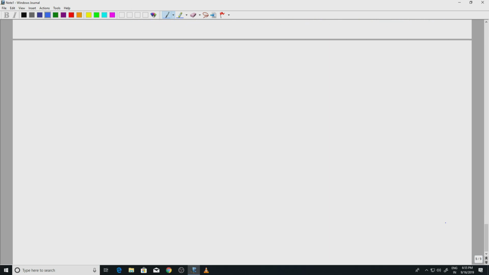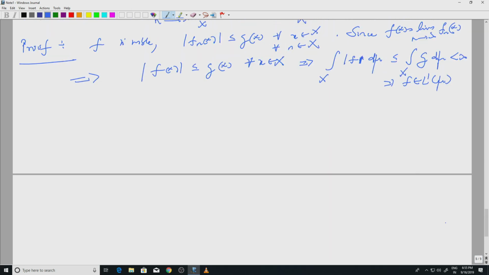So, now what we do is we consider these functions. So, look at 2g, remember g is my dominating function, minus the modulus of f_n minus f. So, for each n, this is a sequence of measurable functions, right.